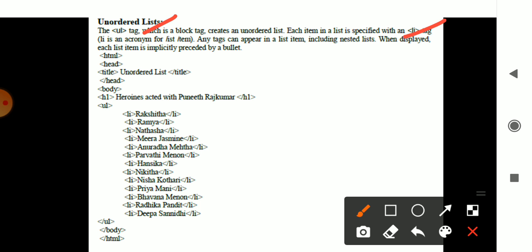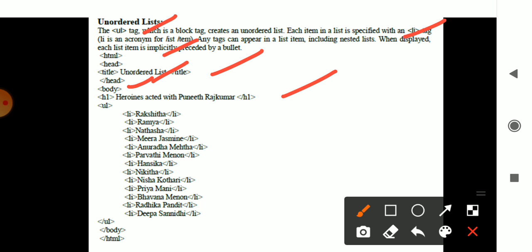You have the html tag, and the head tag. You start with the HTML, then the head, and the title, if you want to specify one, that is unordered list. Then head is closed, then body, and in the body you have a horizontal line. In the horizontal line, what you will be printing is heroines acted with the actor Puneet Rajkumar.